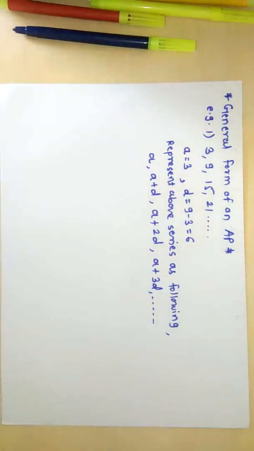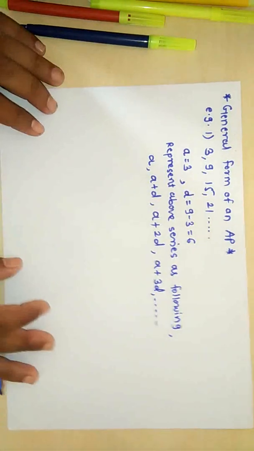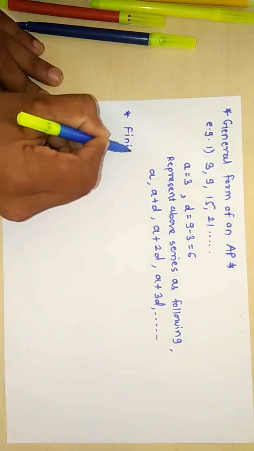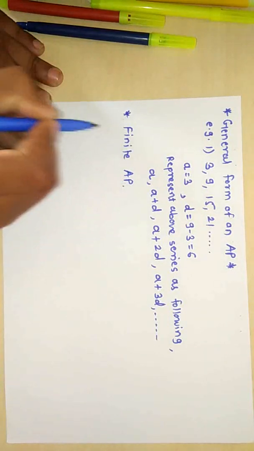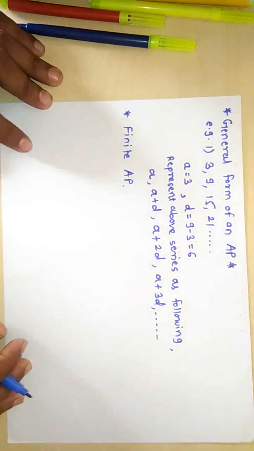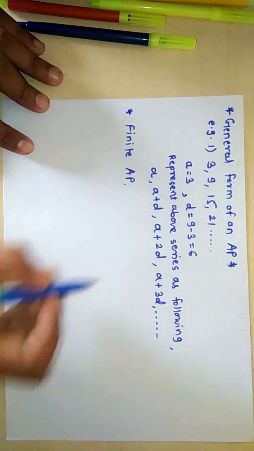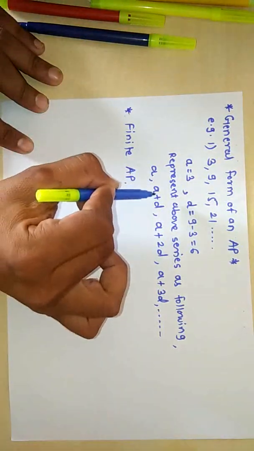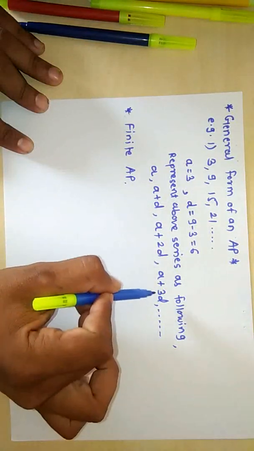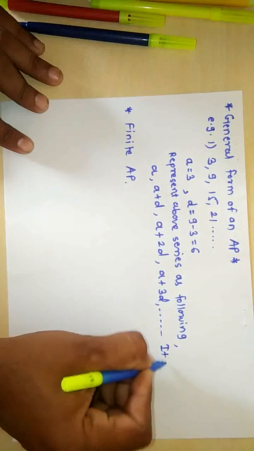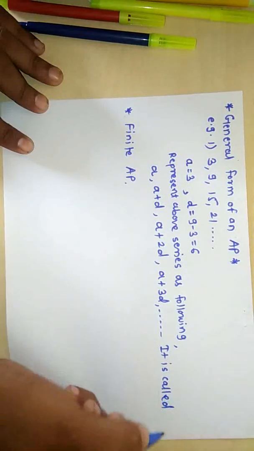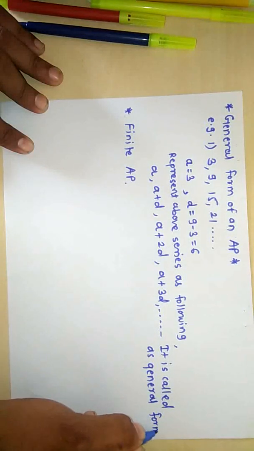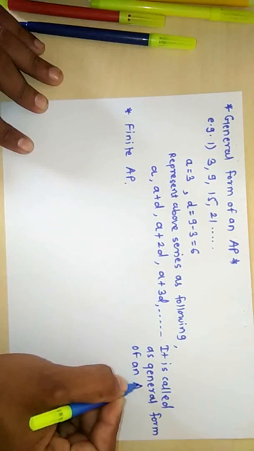Before writing the next title, Finite AP, this above representation, that is A, A plus D, A plus 2D and A plus 3D, is called the general form of an arithmetic progression.